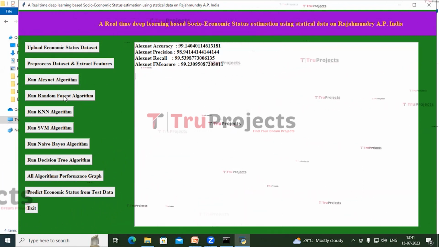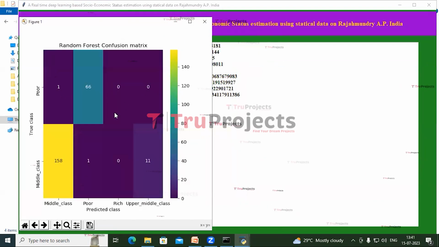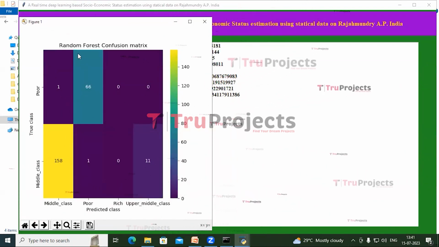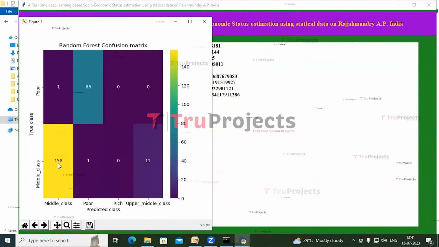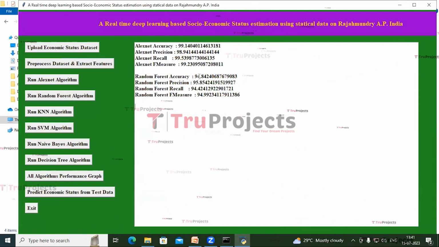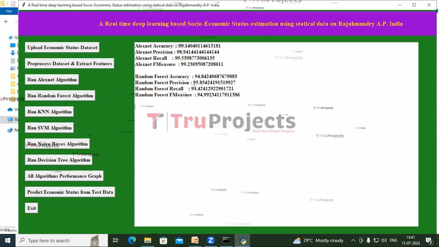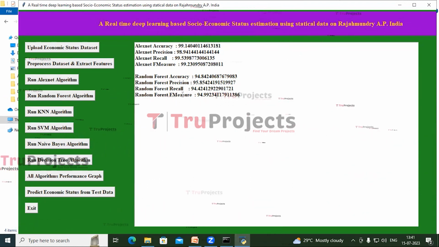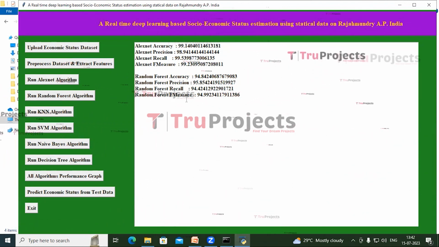Now click on Run Random Forest Algorithm. The confusion matrix for random forest algorithm. We can see 158 true positives and 66 true negatives. The accuracy of random forest is 94%, the precision is 95, recall is 94 and F measure is 94.9%.